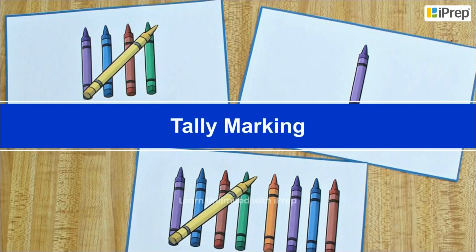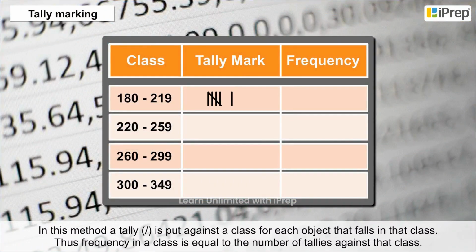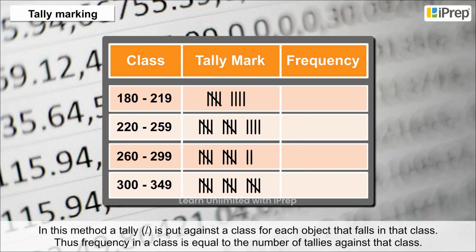Tally marking. In this method, a tally is put against a class for each object that falls in that class. Thus, the frequency in a class is equal to the number of tallies against that class.